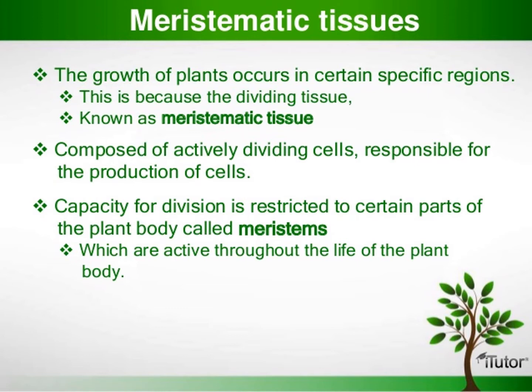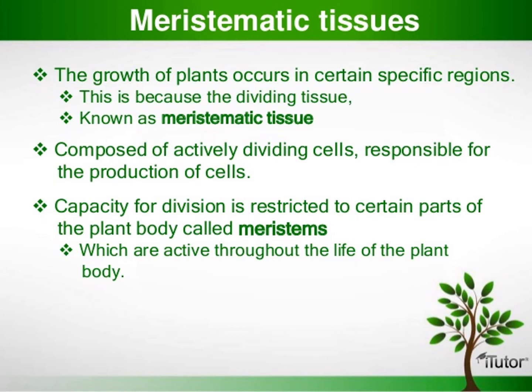In plants, meristem is found in the zone where growth can take place. Examples: apex of stem, root, leaf primordia, vascular cambium, cork cambium, etc. These are the examples of meristems.